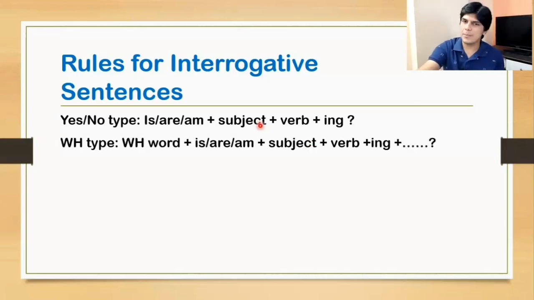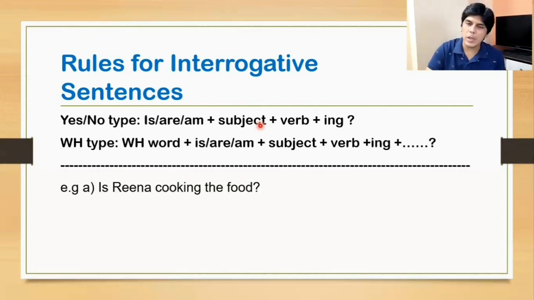For WH type questions, first we'll use the WH word, then is or are or am, then subject, then verb plus ing. Fine. What are yes no type questions? Yes no type questions are those questions whose answers will be in either yes or no. And WH type questions are those questions which begin with WH word, like who, what, why, where, whom, how. Examples.